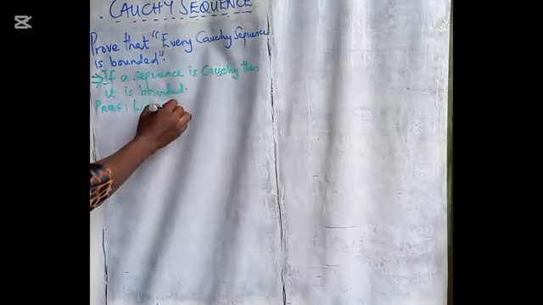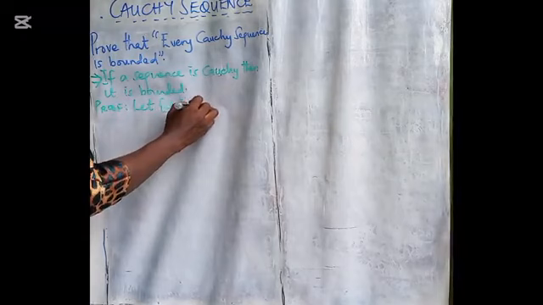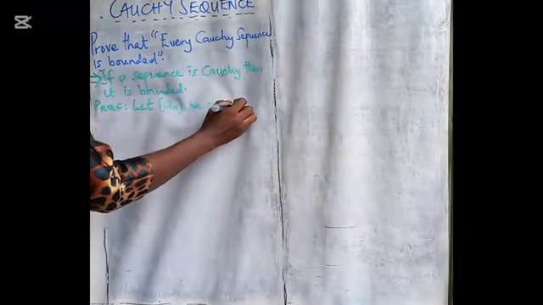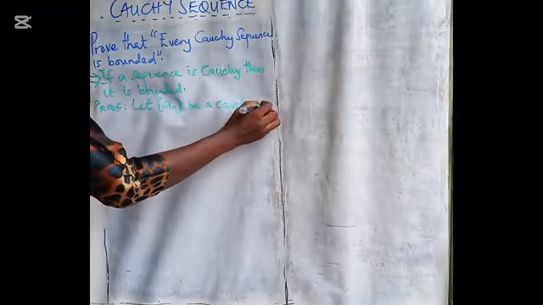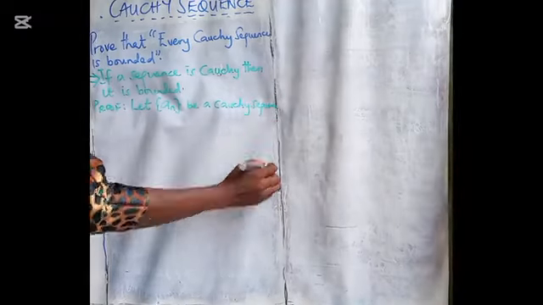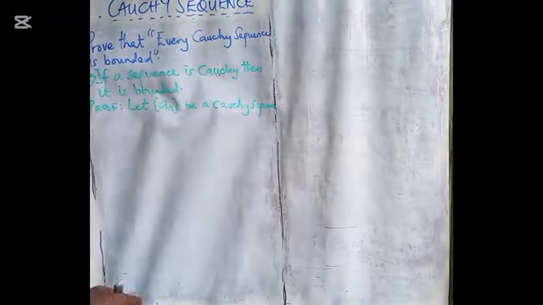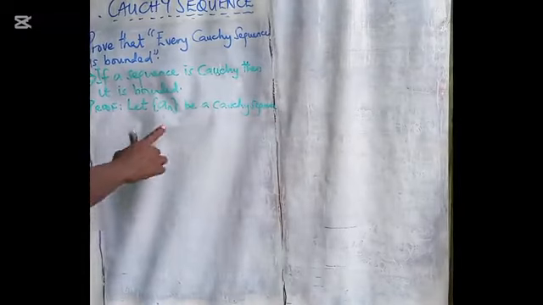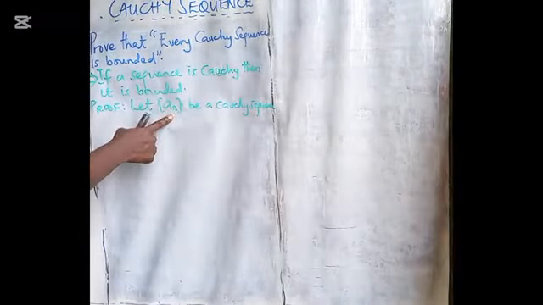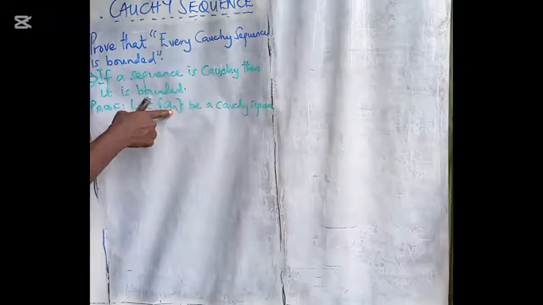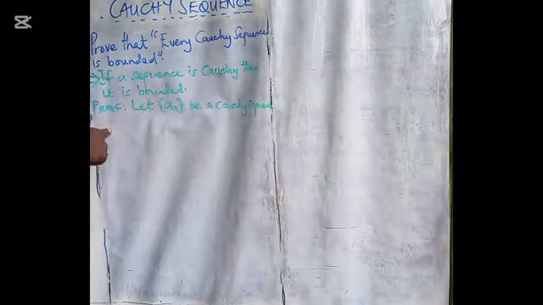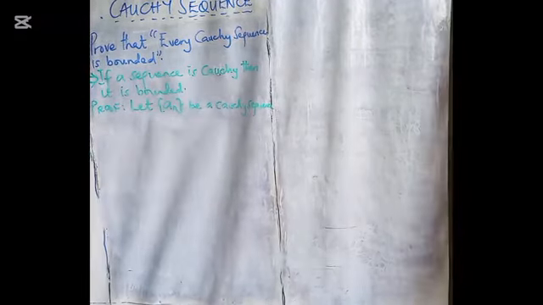Let A sub n be a Cauchy sequence. We want to show that A sub n is bounded. That means we want to show that it has a lower bound and an upper bound.